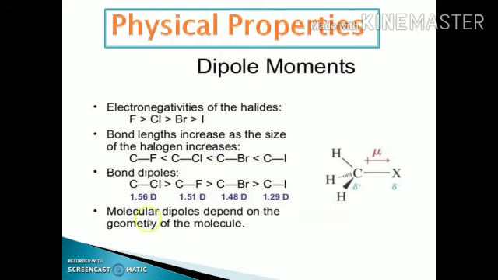The fourth point is that the molecular dipole depends on the geometry of the molecules, meaning the tetrahedral compounds are polar in nature, and the geometry of the alkyl halides also decides the dipole moment of the various compounds.